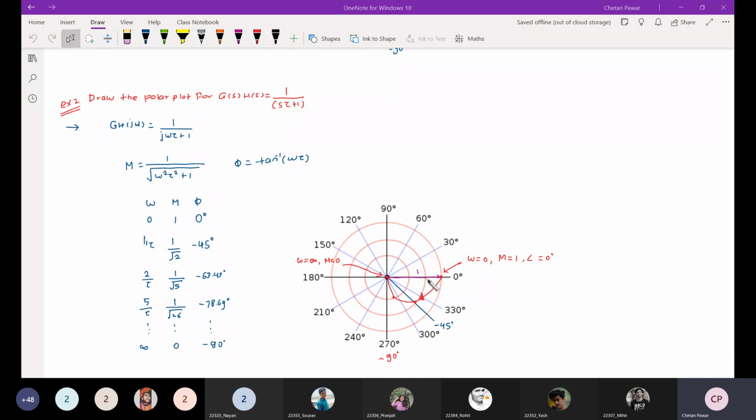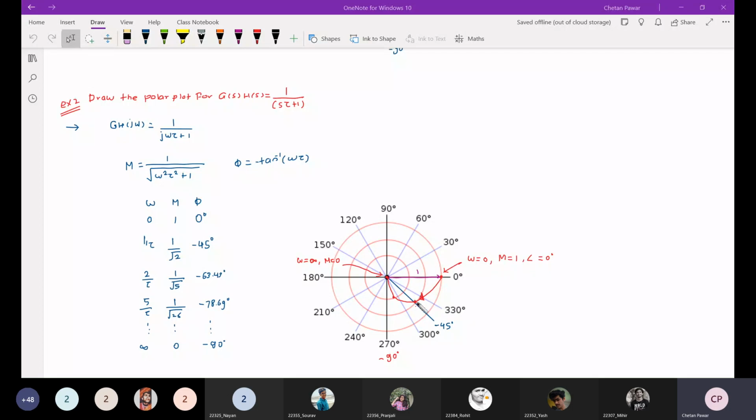If I say that the radius of this particular circle is 1 by root 2, at that point angle is minus 45 degree. This particular line is representing the minus 45 degree angle line.